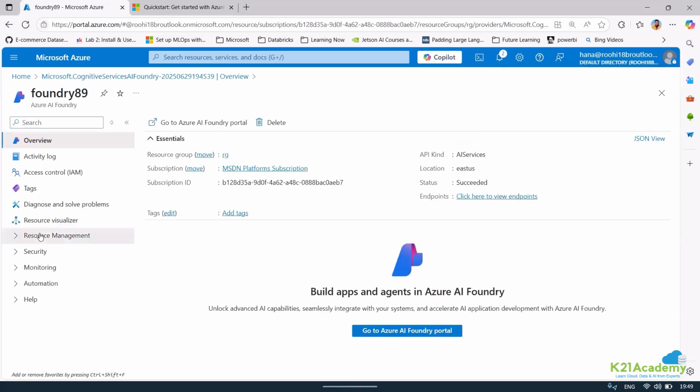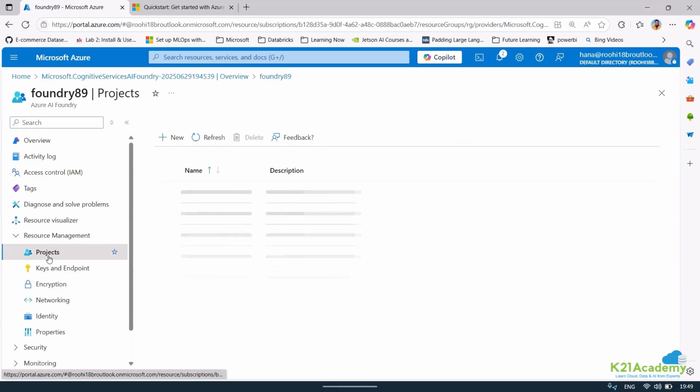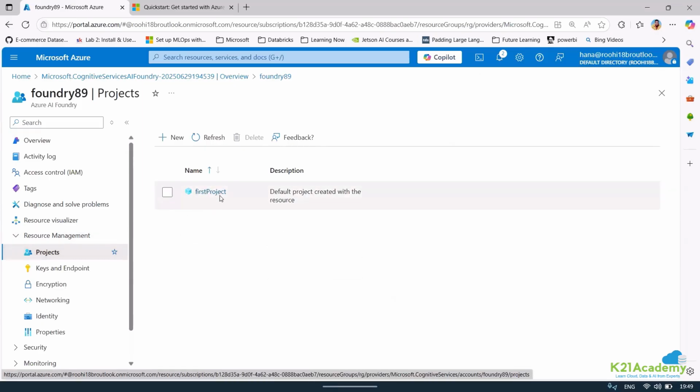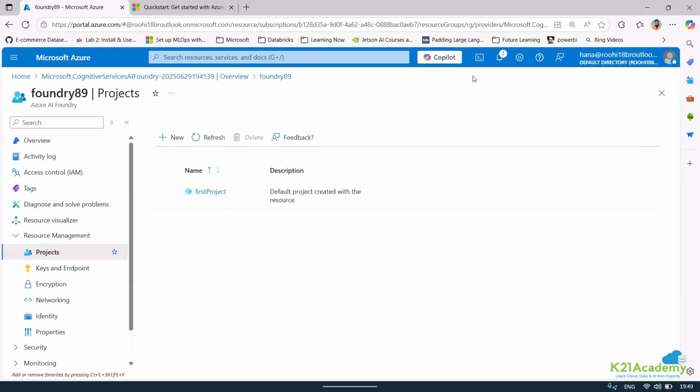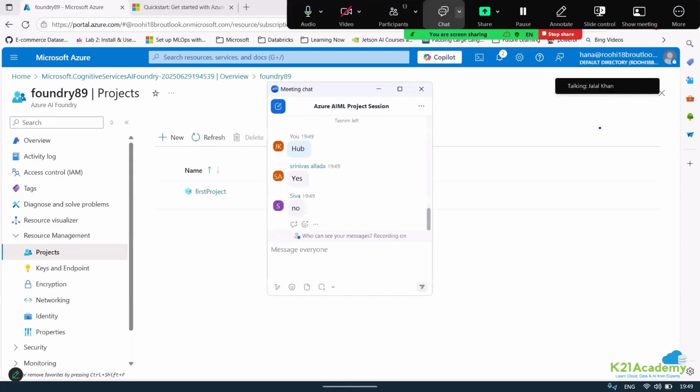So if I come here, you can see that I do have one project, and this Foundry is actually part of this project, the default project created with a resource. Just to keep it simple, before we go ahead and look into that, I would also like to know, are you all aware of Hub? Are you aware of Hub? Okay, if you're not aware of Hub, I'll just tell you.